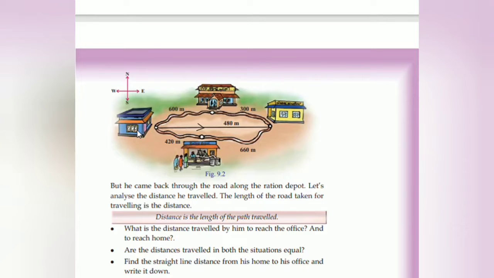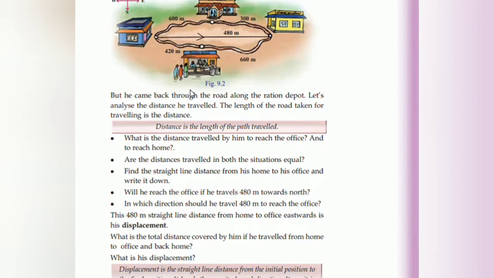That is from the home to the hospital, the distance covered is 600 meters. Then from the hospital to the office 300 meters, so a total of 900 meters. But when he came through the road along the ration depot, let's analyze the distance traveled.